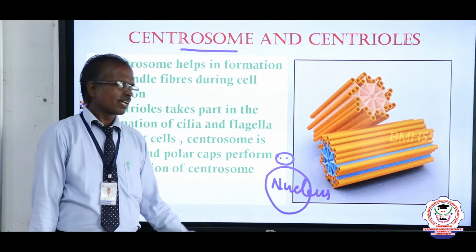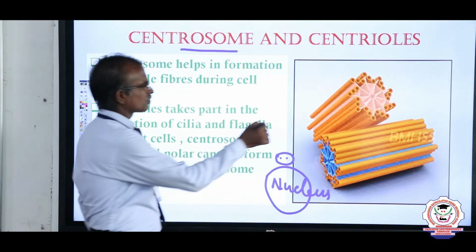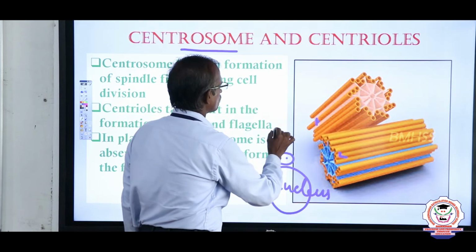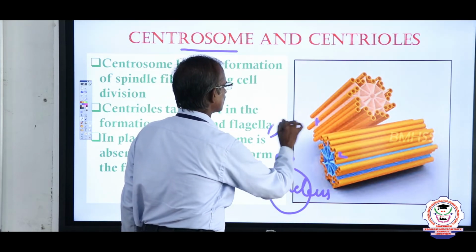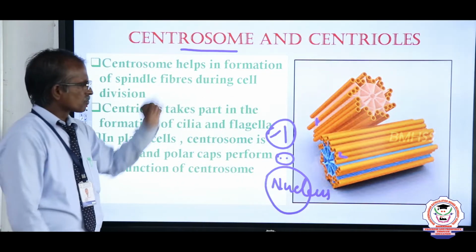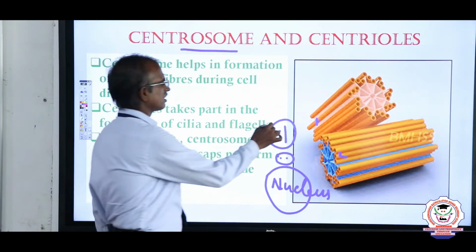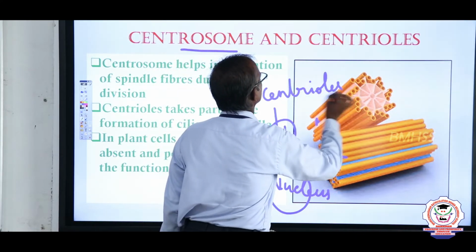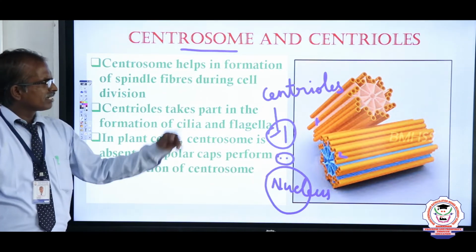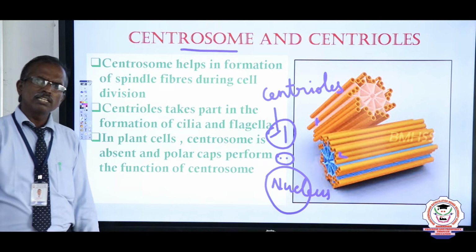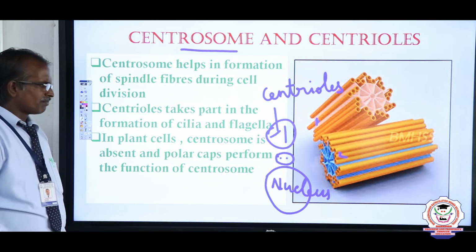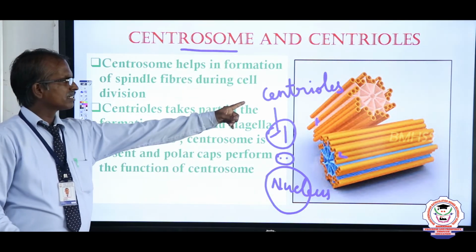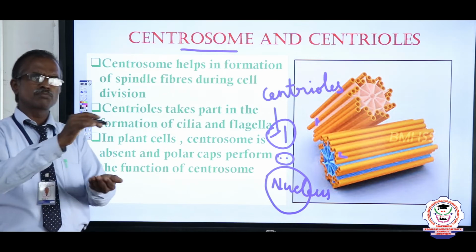A centrosome consists of a pair of two tubular-like, granular structures. This is one and this is two. These structures are called the centrosome. Each rod-like structure is called a centriole. These centrioles play an important role in the formation of cilia and flagella in the case of lower organisms.